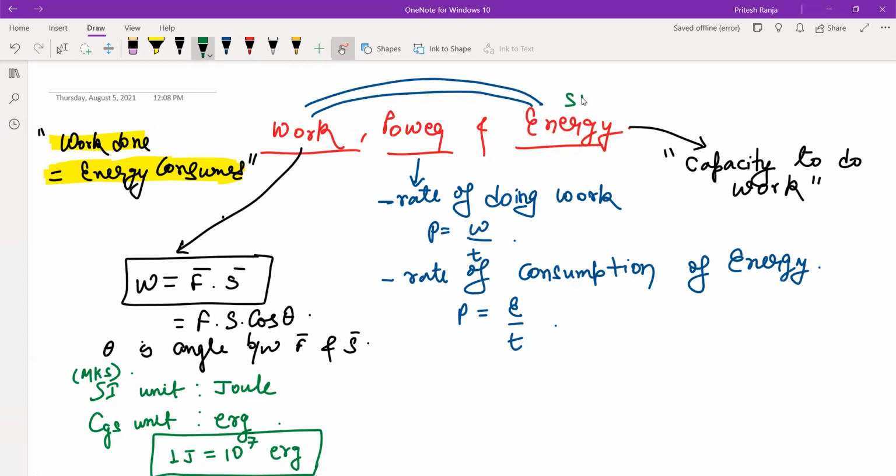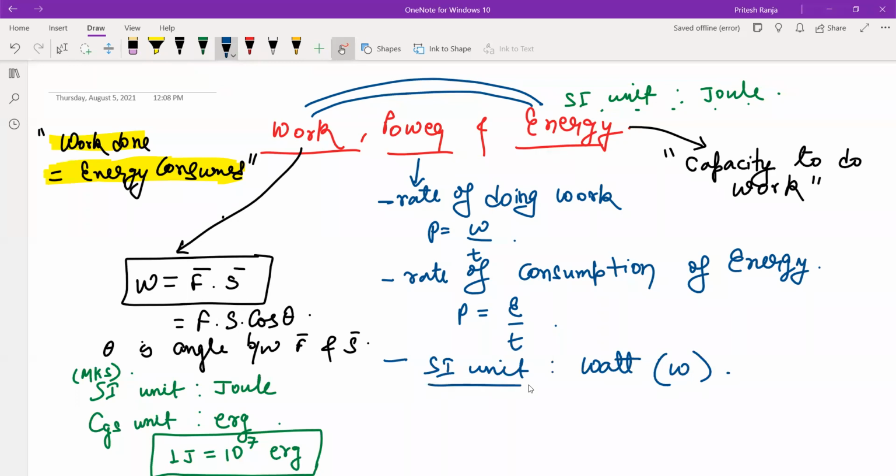Energy, the SI unit of energy is also joule. CGS unit भी क्या होगा? वही जो work का है. That means work and energy, they have same SI unit. What is the SI unit of power? Watt. Right? सभी को पता होगा, ये याद होगा सभी को. SI unit is watt. Horse power वगैरह वो हम सब देखेंगे डिटेल में. Now we are just going through them in just little basics. We are writing them down.